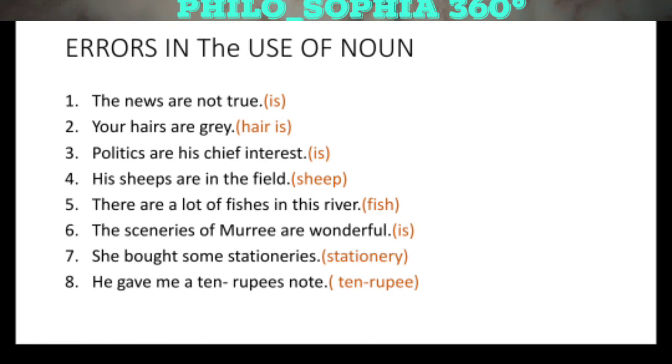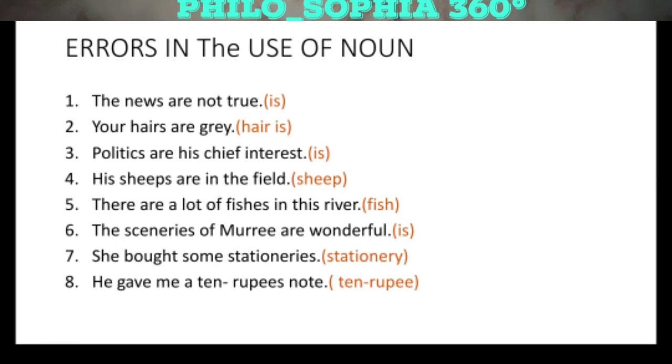"Politics are his chief interest." Politics in itself as a subject is a singular word, so we cannot use are after the word politics. The correct sentence will be "Politics is his chief interest." The fourth sentence is "His sheep are in the field." Sheep in itself is a plural word, so there is no need to add s to make it plural.